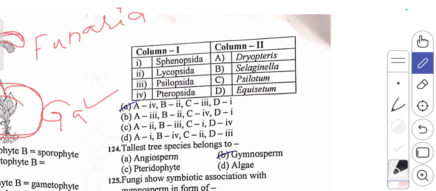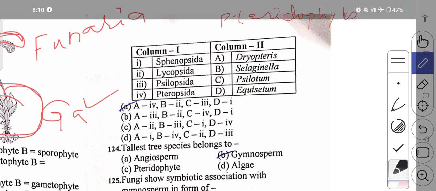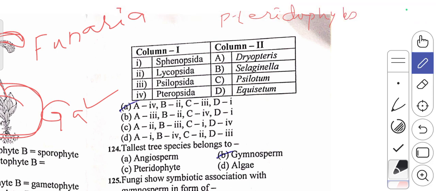Match the following. It is regarding the pteridophytes. They have given a match the following regarding the classification of the pteridophytes. In this pteridophytes, we mainly observed four different classes, that is Psilopsida, Lycopsida, Sphenopsida, and Pteropsida. For this, they have given examples. You have to match the classes with their respective examples.